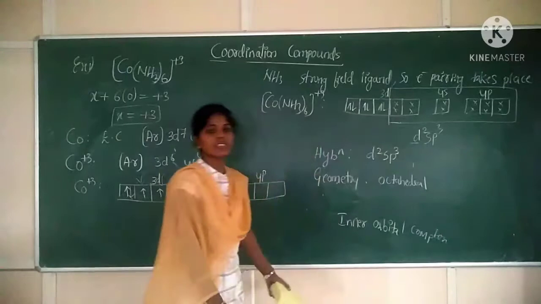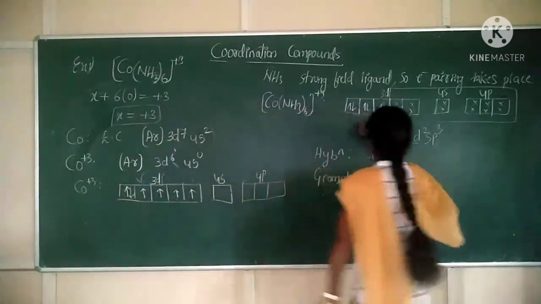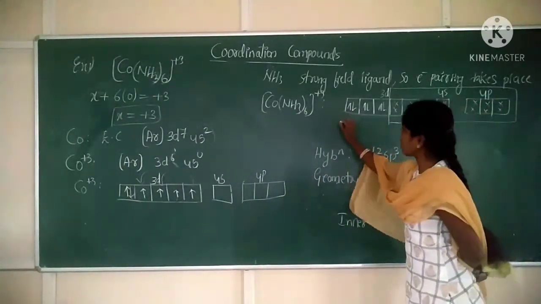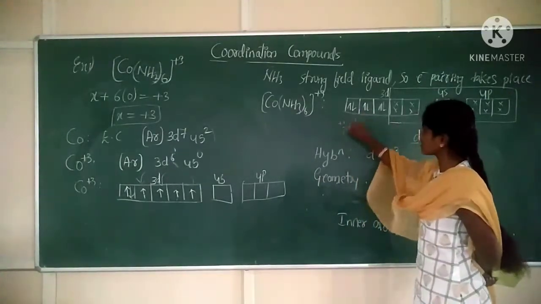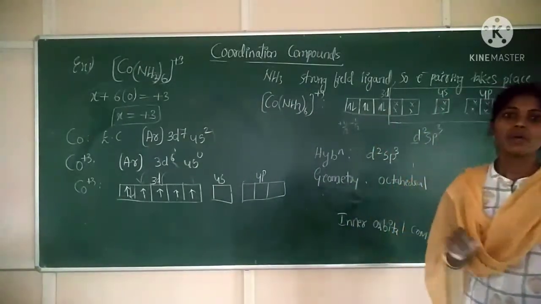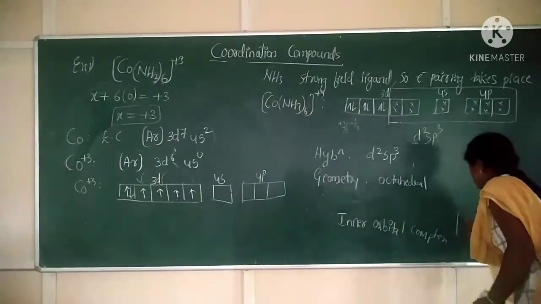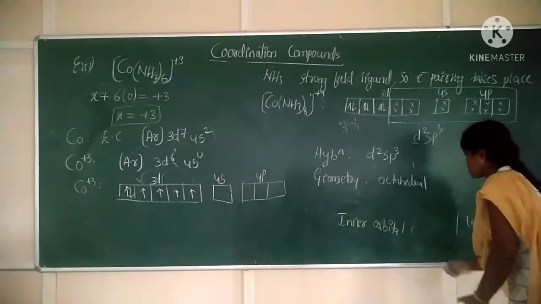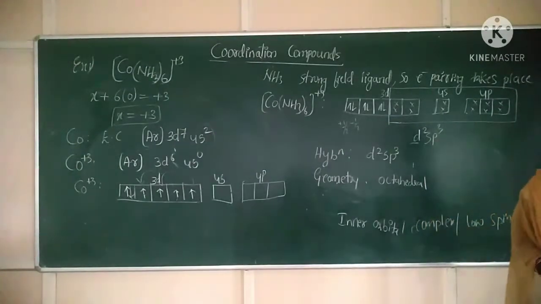This complex is also called a low spin complex. What is a low spin complex? Every electron has spin, correct? If I take upward electron spin as plus half, then downward electron spin will be minus half. So plus half and minus half cancel, plus half and minus half cancel, and again they cancel. So what is the spin here? Spin is 0. When spin is 0, we call it a low spin complex. Low spin complexes are inner orbital complexes.